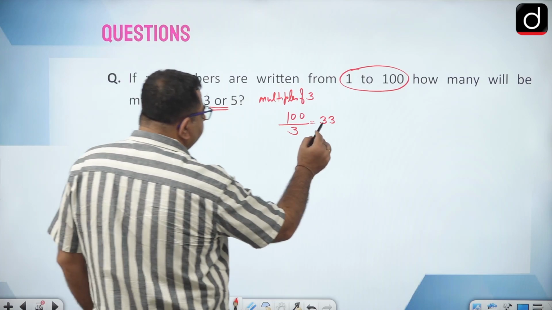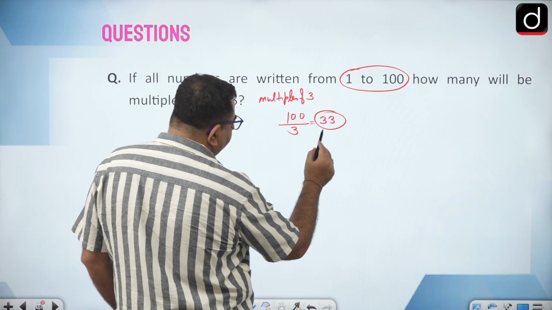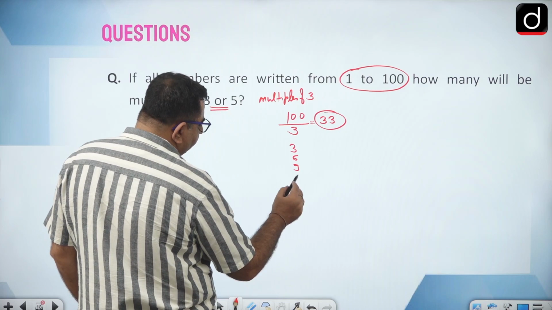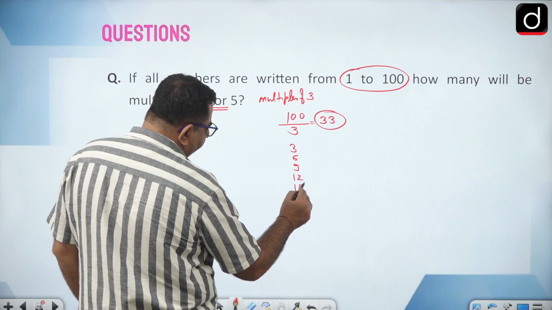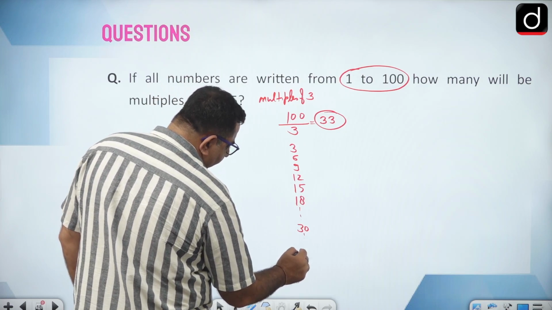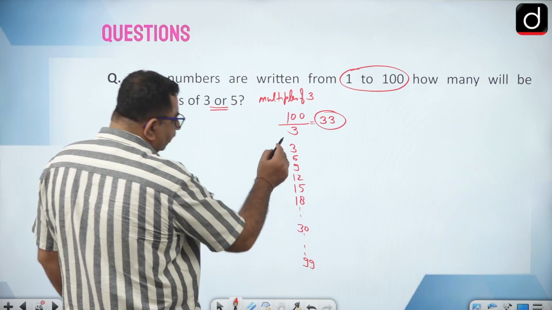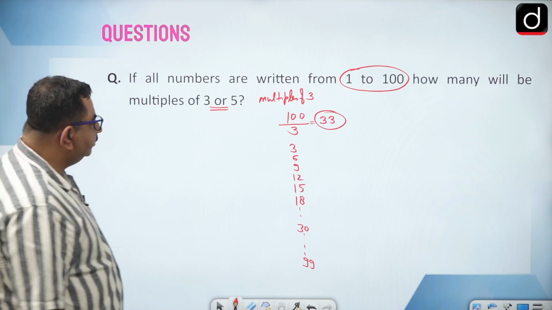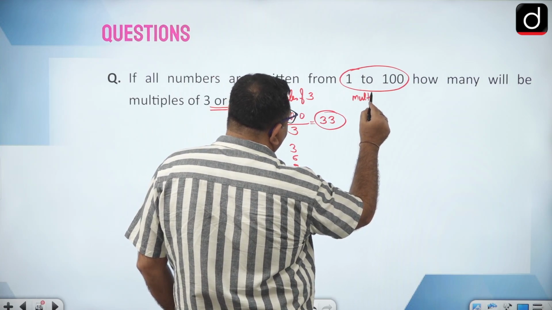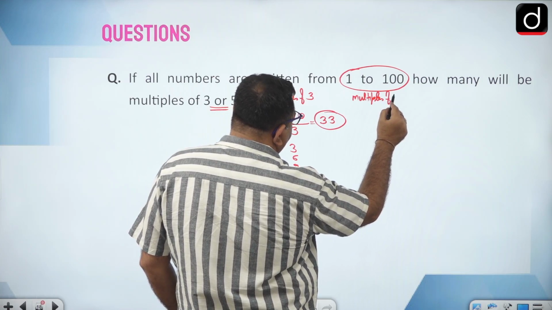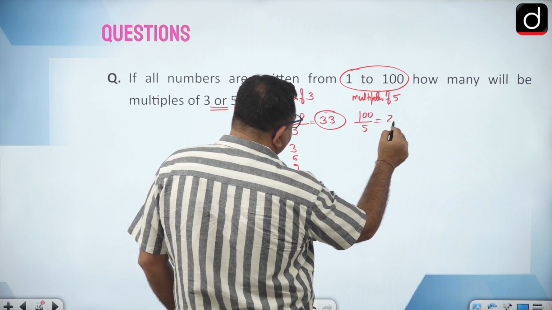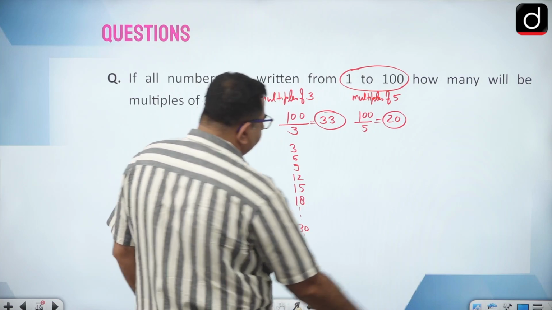So those 33 multiples are 3, 6, 9, 12, 15, 18, and so on till 99. So the total will be 33 multiples. Now how many will be multiples of 5? If you divide 100 by 5, that is 20.